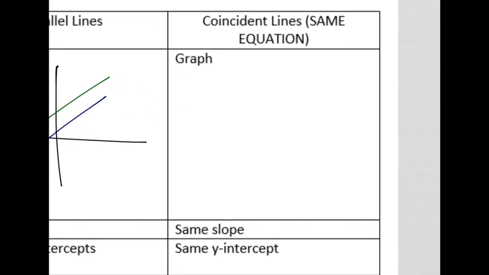2 lines that lie on top of each other are called coincident lines. These are 2 lines that lay on top of each other. They are, in essence, the exact same line. The exact same equation, just graphed twice. Everything about them is the same. Their slopes are the same. Their y-intercepts are the same. And they lay on top of each other, and they touch each other in an infinite number of places. They have an infinite number of intersections.